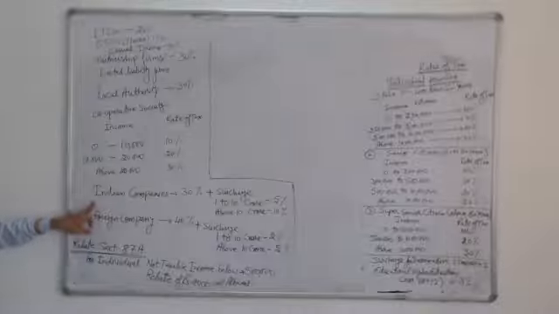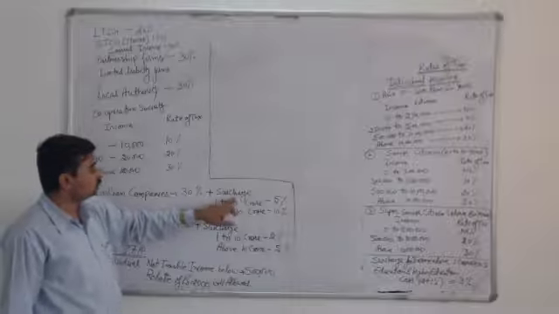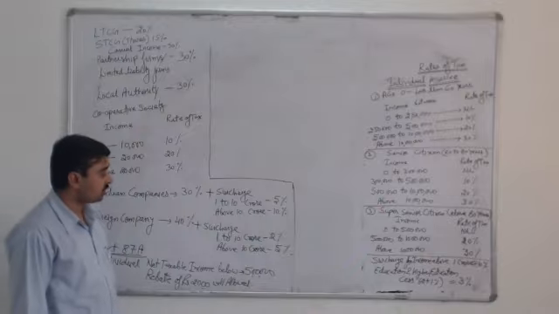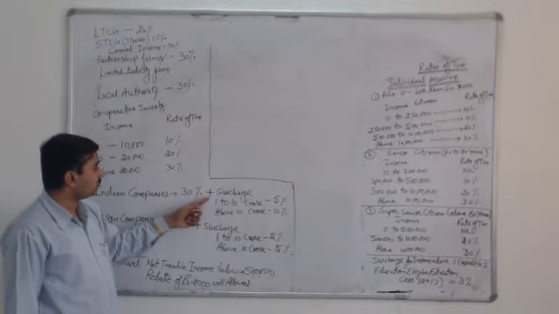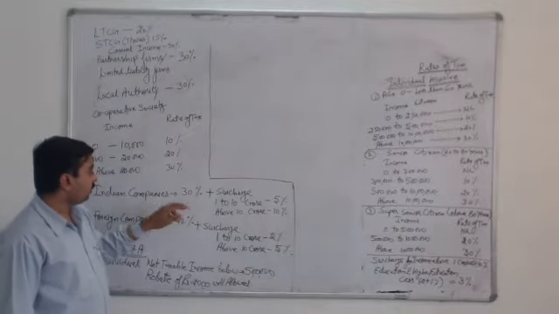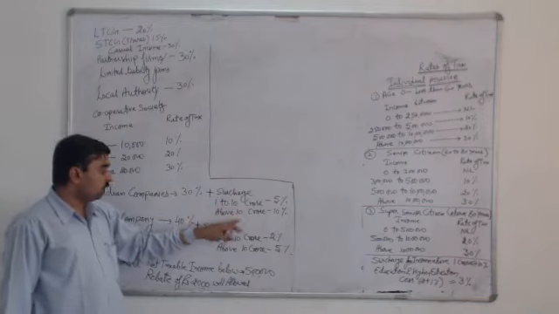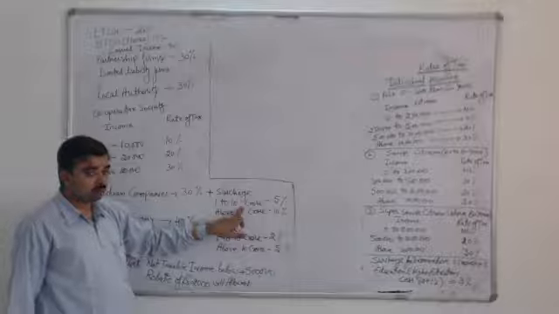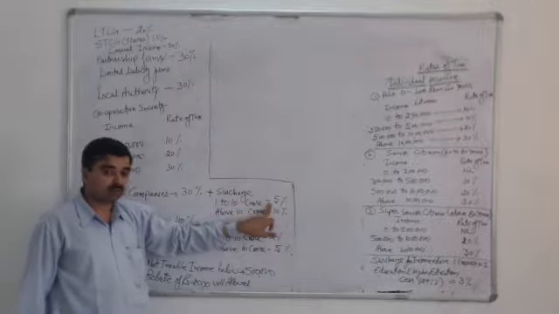For an Indian company, the tax rate is 30%, which is also subject to surcharge and the secondary and higher education cess. The surcharge on an Indian company is at two rates. If your income is between 1 crore to 10 crore, the rate of surcharge will be 5%.